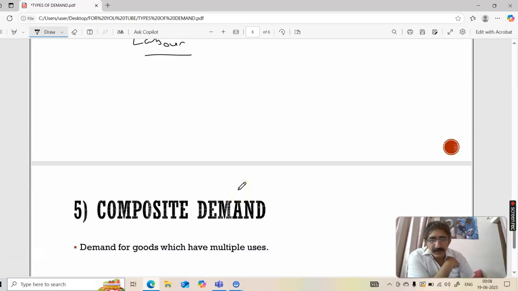Okay. The last one is composite demand, demand for goods which have multiple uses, like steel. Steel is used for making utensils, coolers, machines, etc.